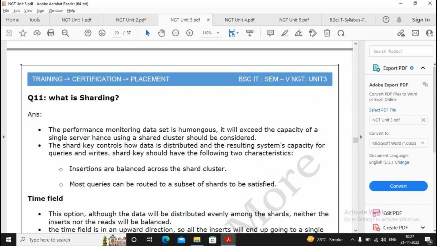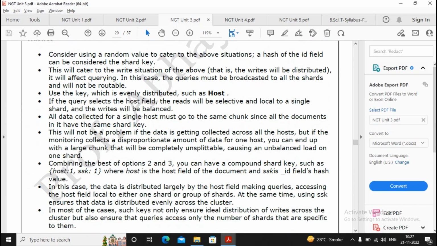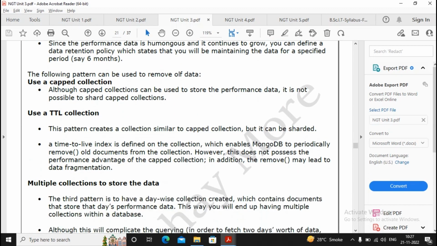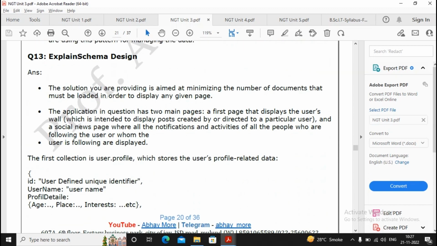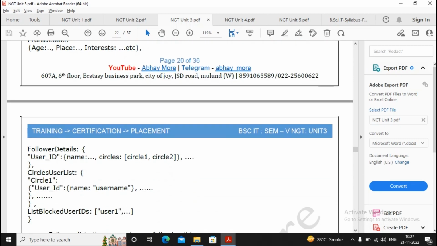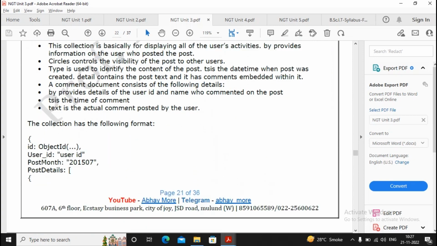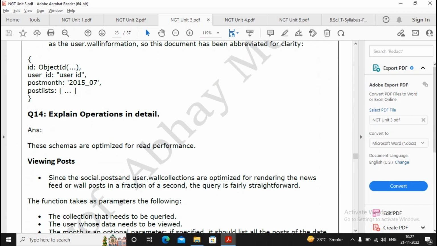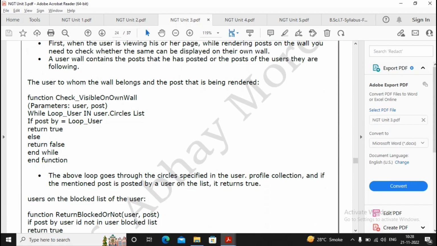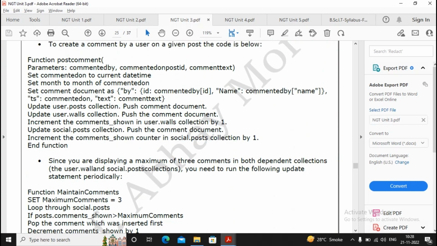What is sharding? Again, the question of sharding is important. So please prepare for this sharding question properly. Explain mapping of data. It is again related to the indexes. Please remember this properly. Explain schema design is an important question. Moving ahead, explain operations in detail like viewing the post. ठीक है, ये एक बार पढ़ लेना. Moving ahead,